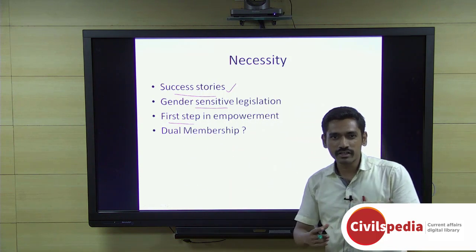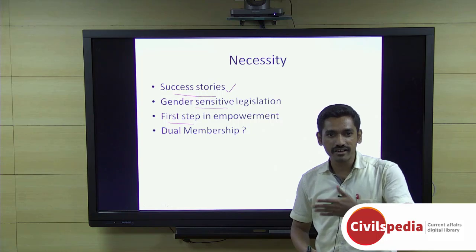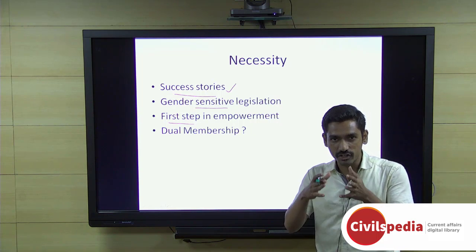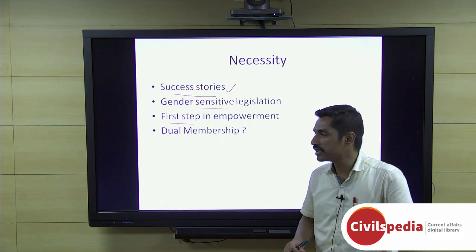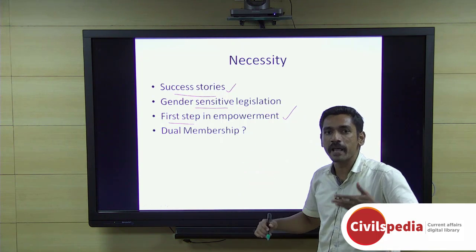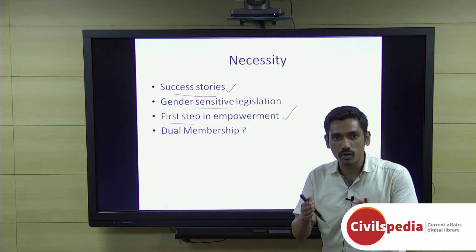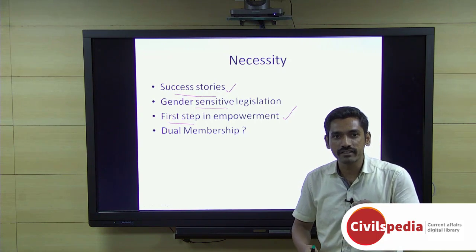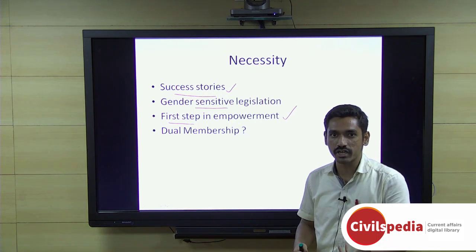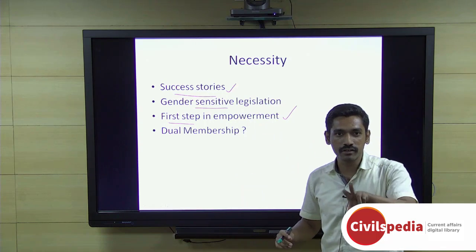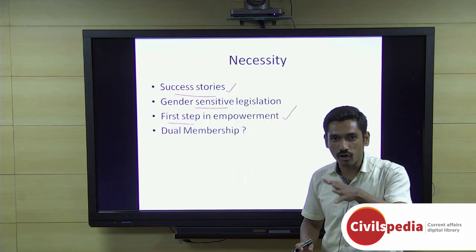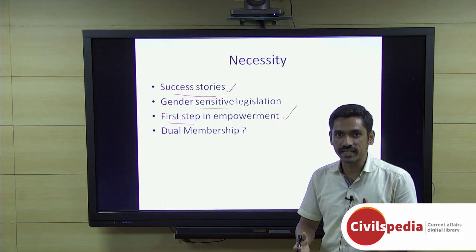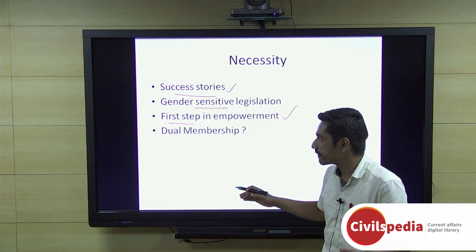And you know that providing reservation does not immediately change the way women are being treated in India or elevate their status immediately. But in terms of polity, it is definitely the first step in empowerment, because legislatively and politically you're providing them power, and that itself is enabling a change. So even though this particular reservation bill is not a silver bullet for tackling all the problems which women are facing in India, this definitely is the first step.